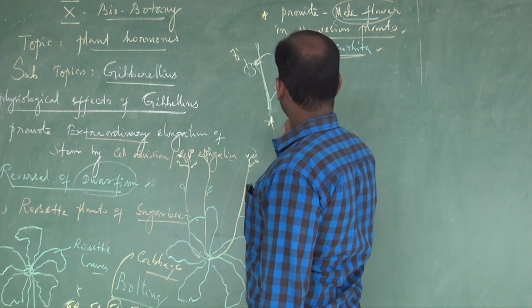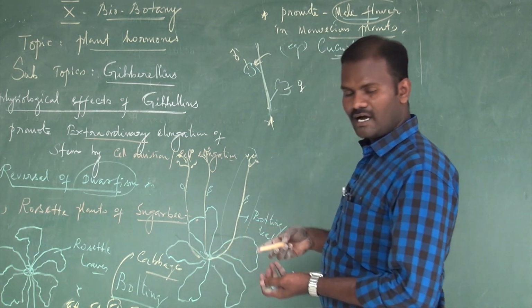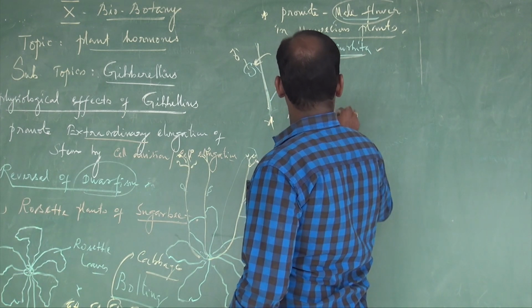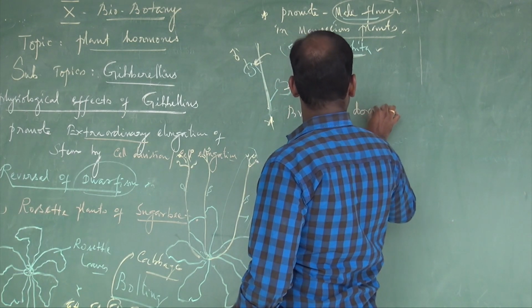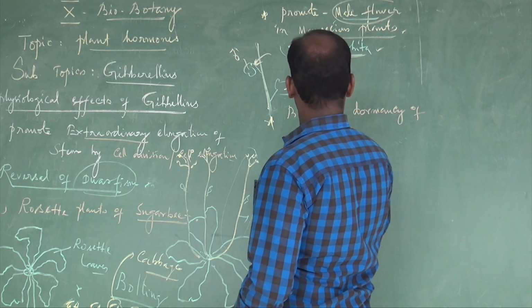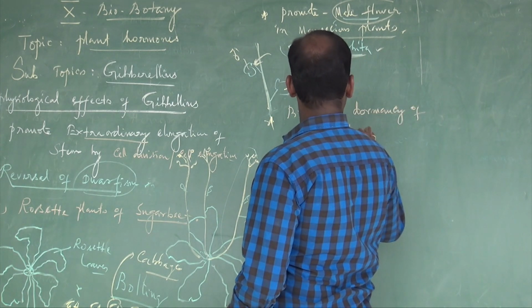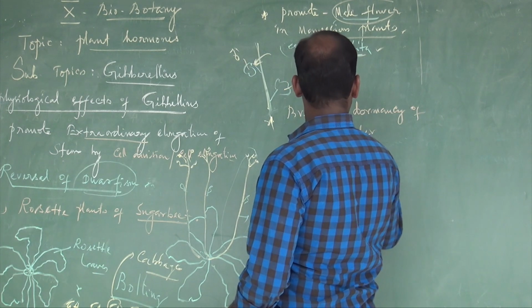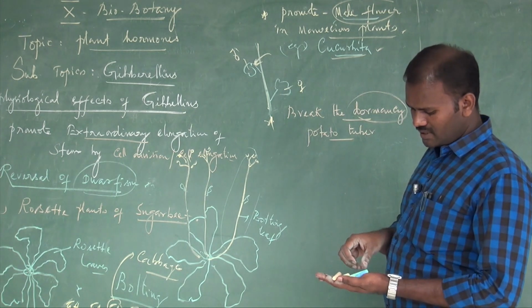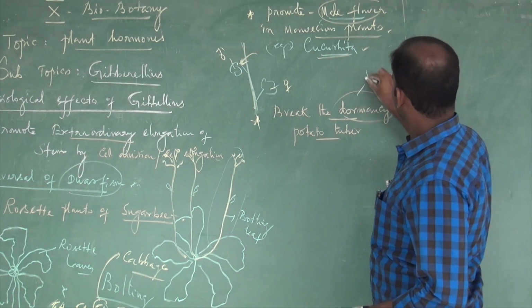The next: it breaks the dormancy of potato tubers. It induces germination. Then what is called dormancy? It is nothing but a resting period.